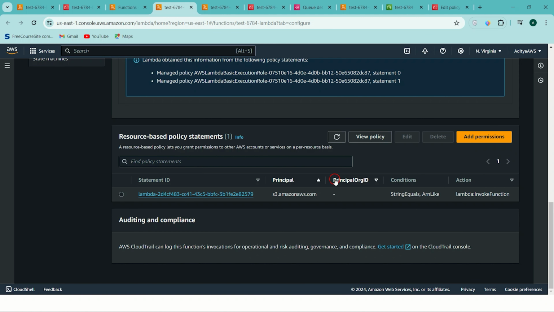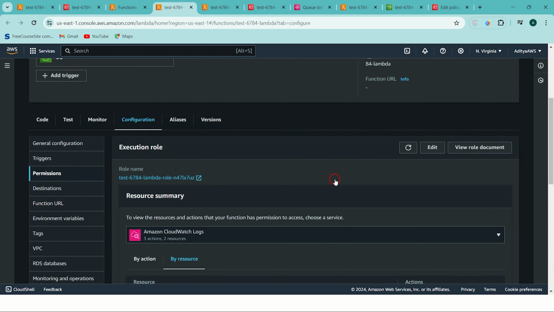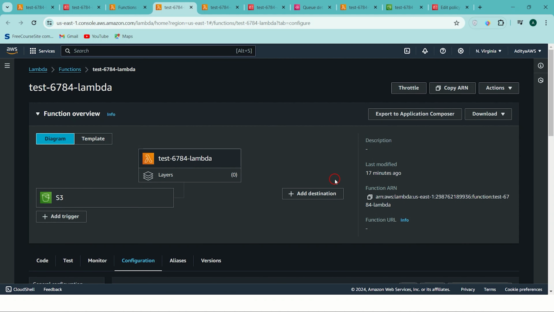I hope you have understood the difference between the Lambda execution role, which is an IAM role, and the resource-based policy, which has policies for other services to access Lambda. Okay. And that's it about this hands-on lecture.